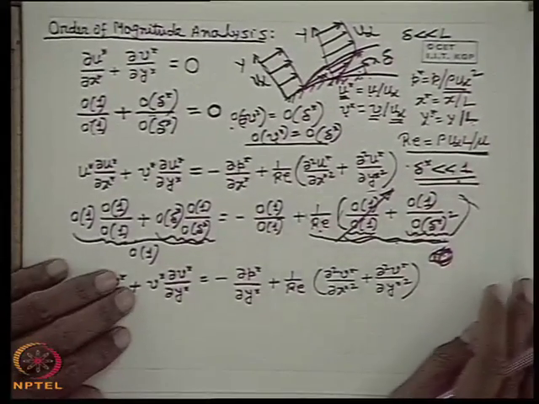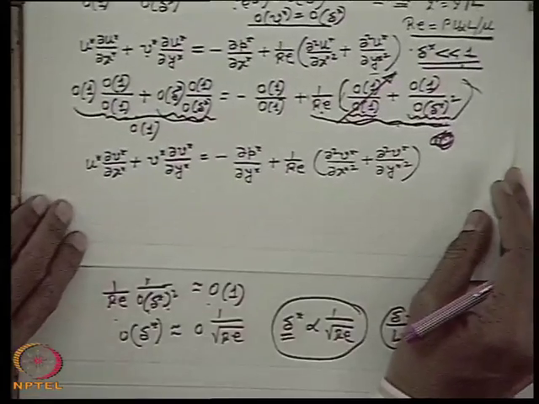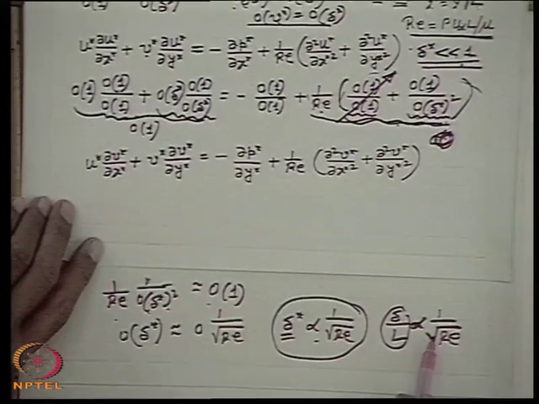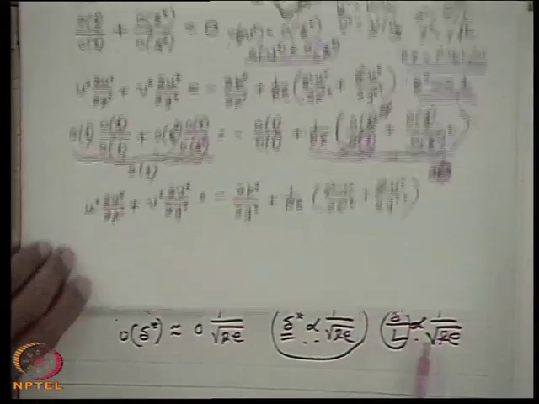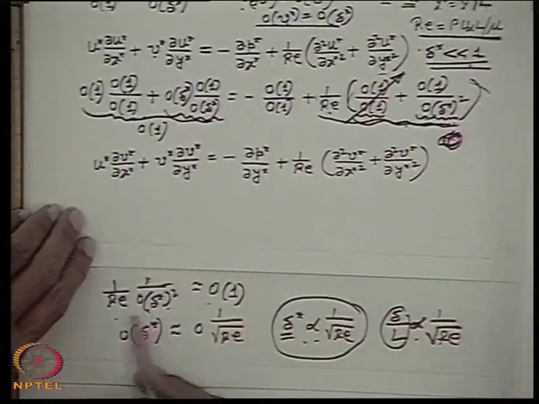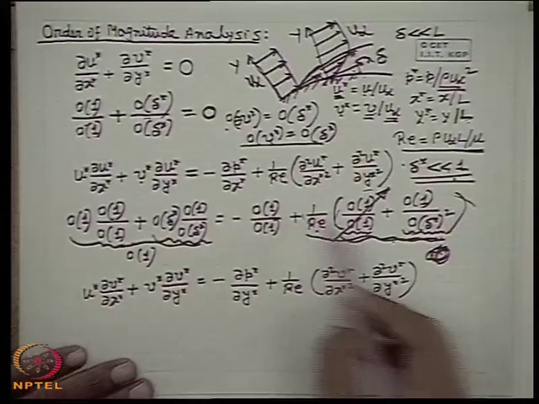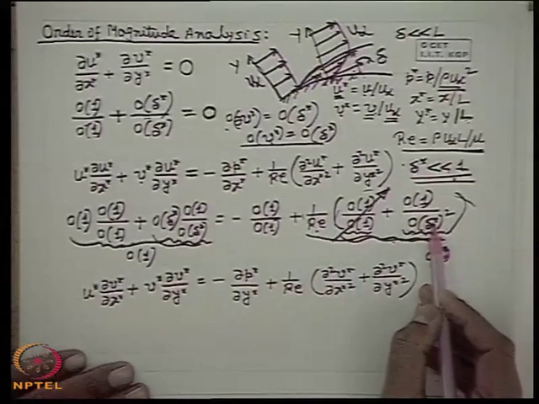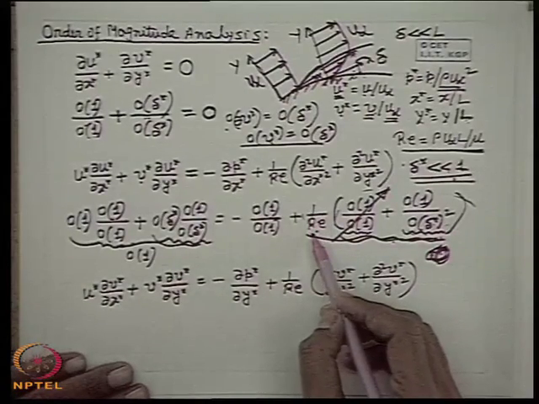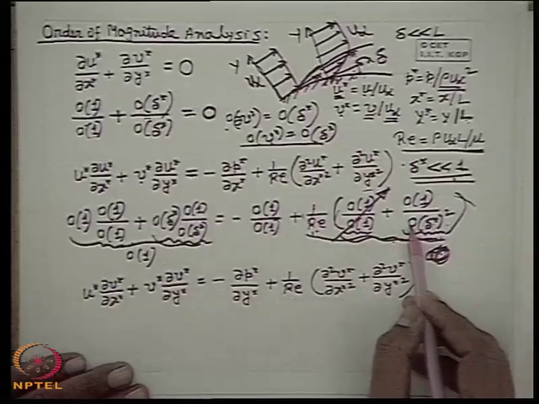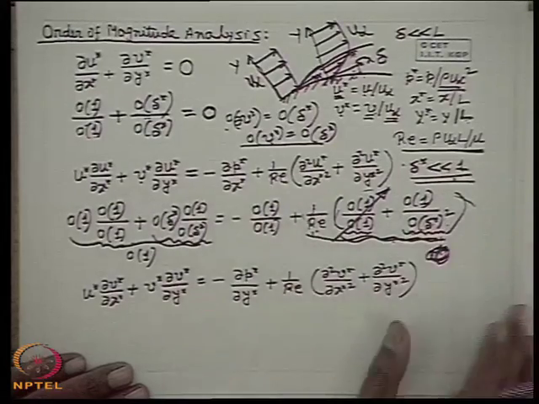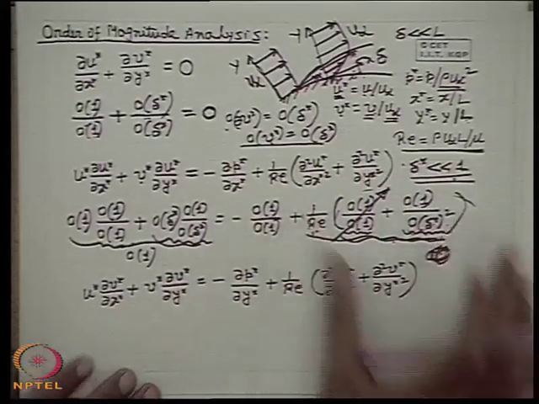So this is the conclusion from the order of magnitude analysis of the x direction momentum equation, for which we get the order of delta star equal to the order of 1 by root over Re, or delta star is proportional to 1 by root over Re, or we can say that 1 by Re is proportional to the order of delta star square, so that this cancels and makes the term of order 1.